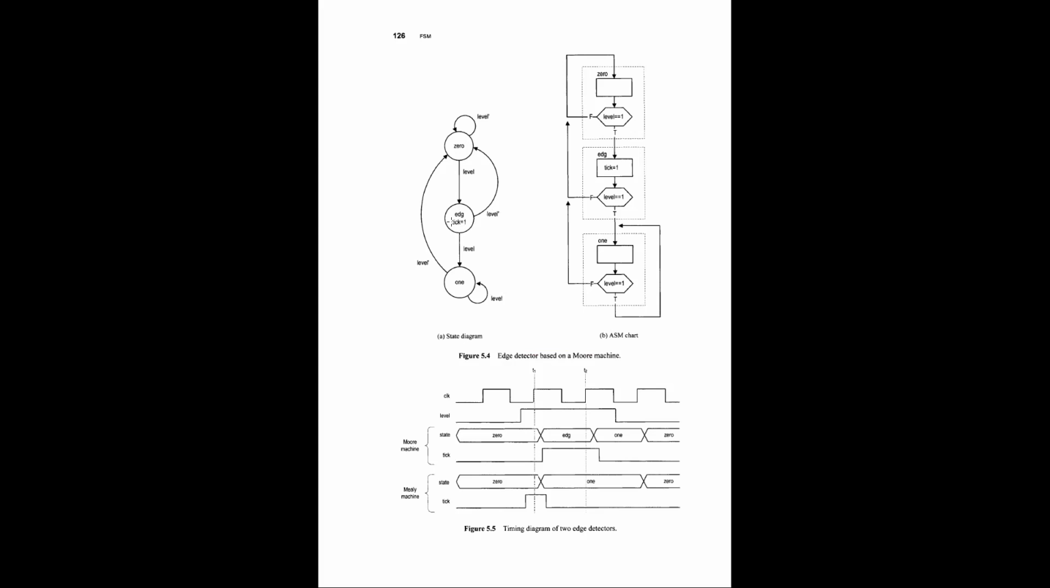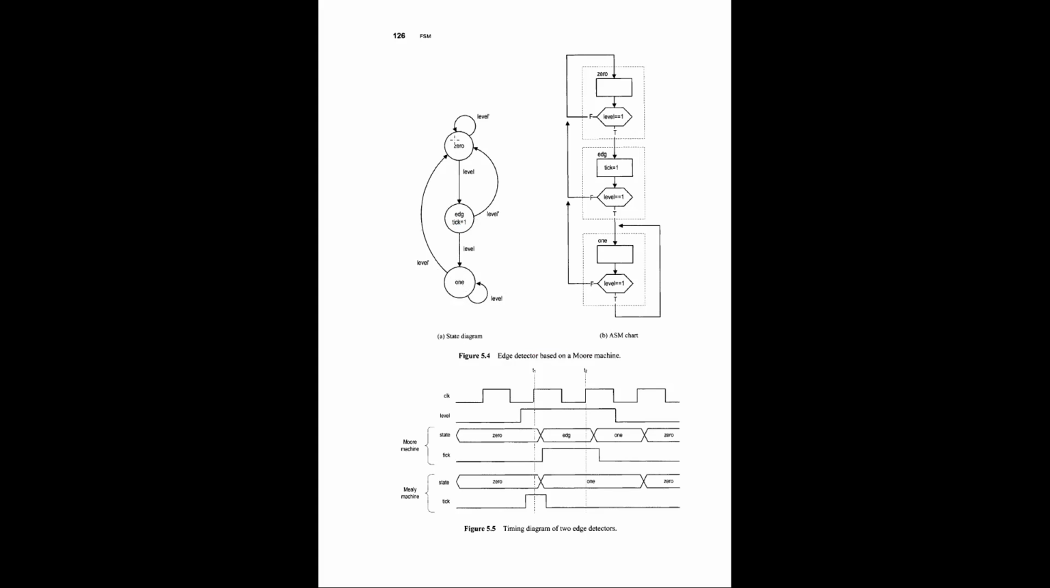When you are at the edge state, you also generate a tick signal to notify that the edge has been detected, right? Then if the level is again 0, you go back to the 0 state. But if it keeps on coming 1, then you jump to the 1 state. If you are at the 1 state and the level keeps on coming 1, you stay in the same state. But if the level goes back to 0, you go back to the 0 state.